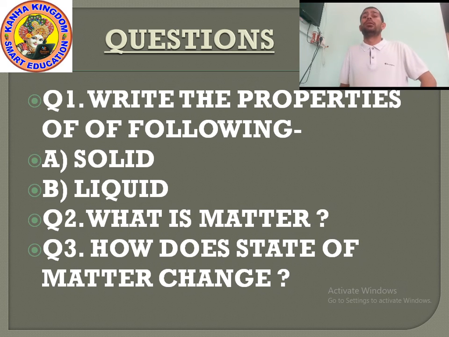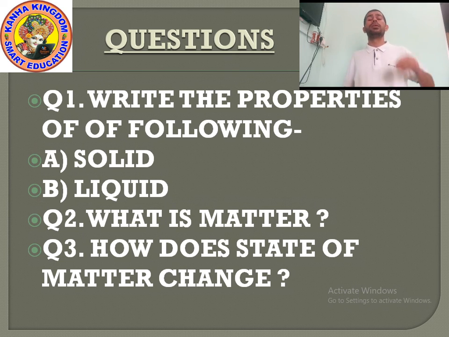Next property of liquid: they are less compressible. But in case of solid, the particles are not compressible. Liquids are compressible, solids are not.